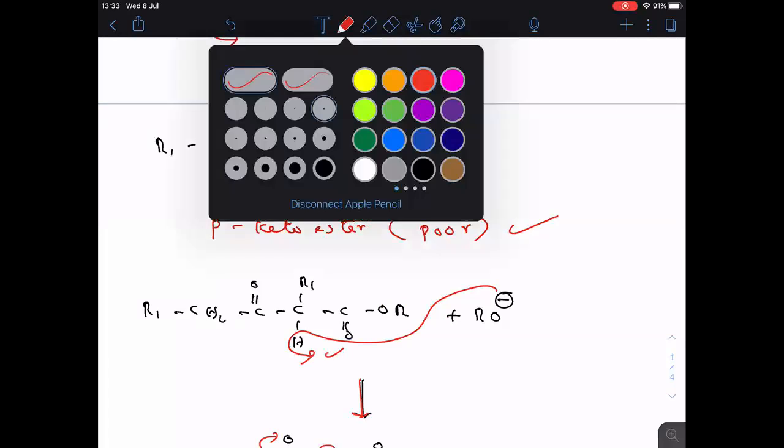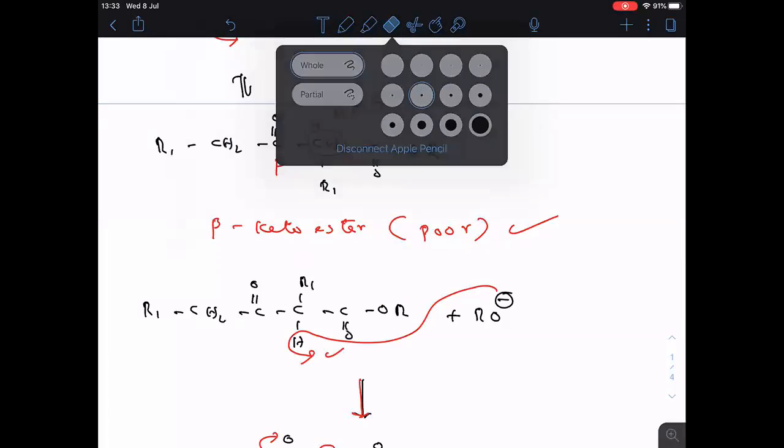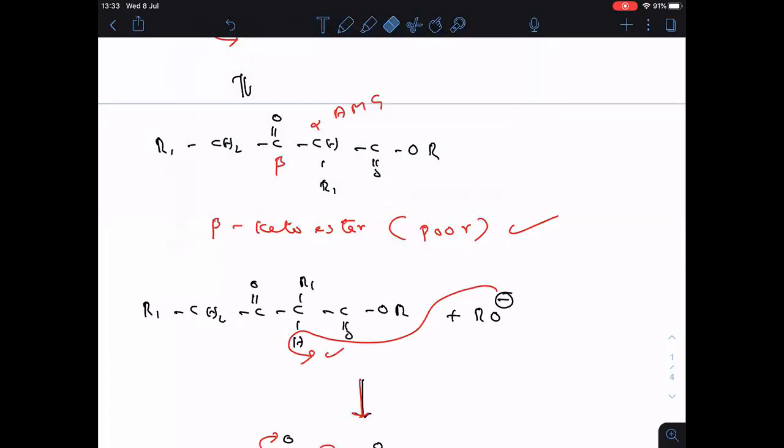Now I will remove this red color one. Try to understand the point here. For example, this hydrogen is there. If this hydrogen is not there, these steps are not possible. That is why I told you, theoretically one hydrogen atom, but practically we need two hydrogen atoms to increase the yield.